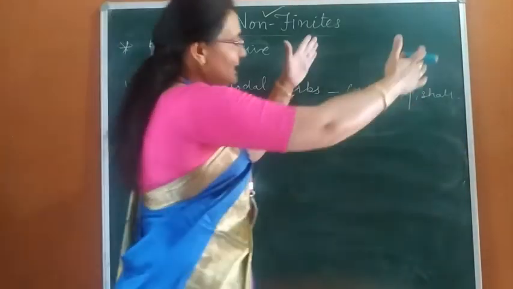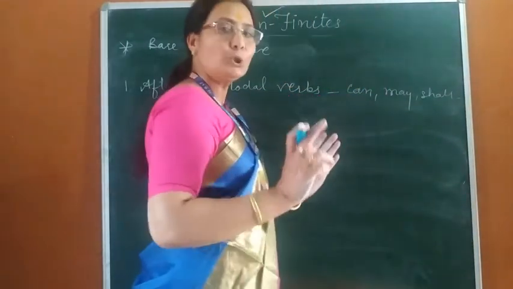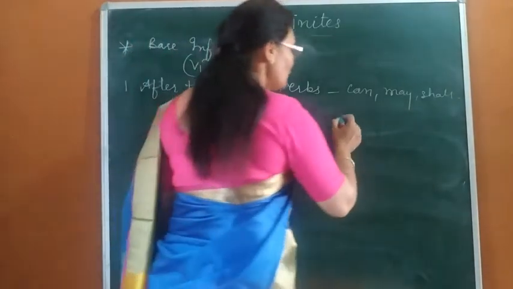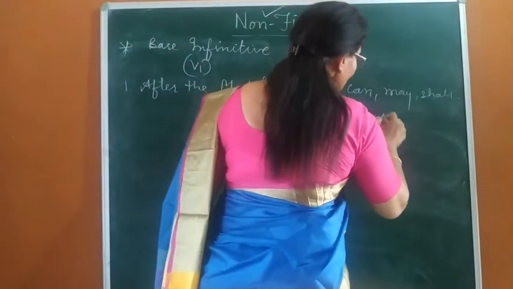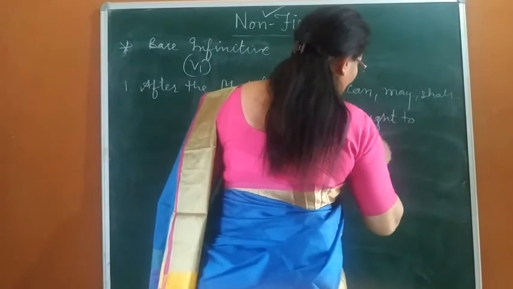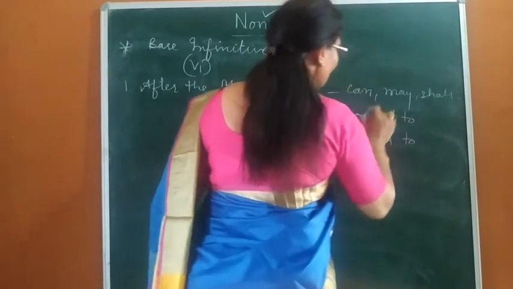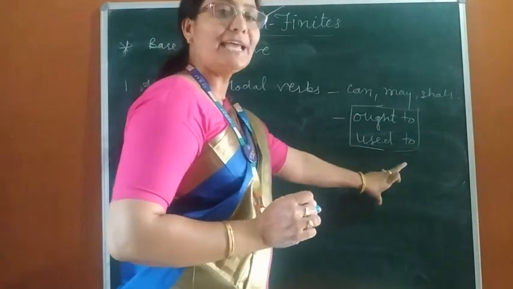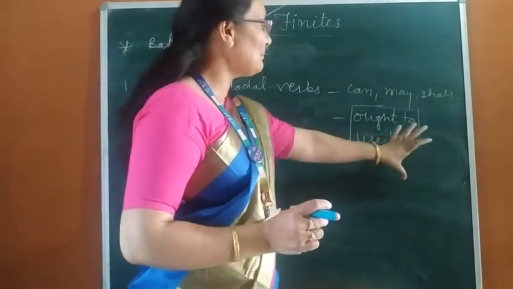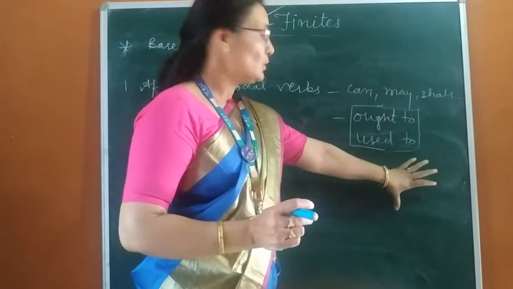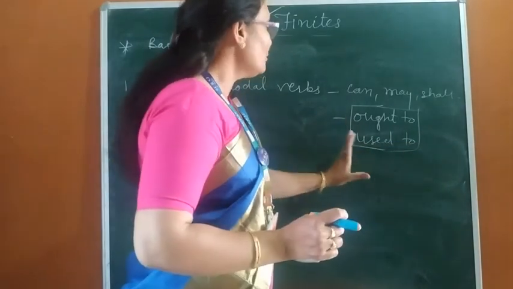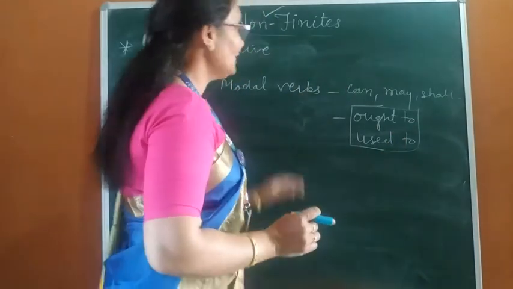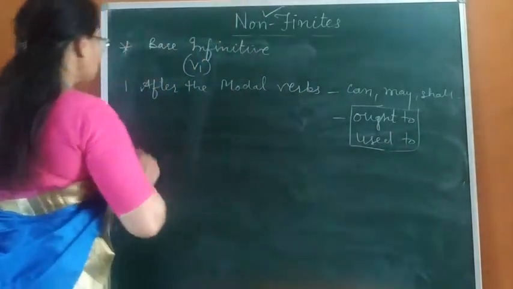But in these modal auxiliaries, there are two modal auxiliaries which take to with them. Those are ought to and used to. These two modal auxiliaries always take to with them. So, ought to and used to are always used with to infinitive, not bare infinitive.